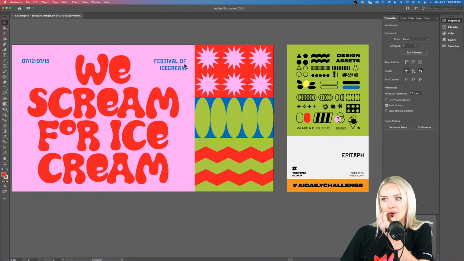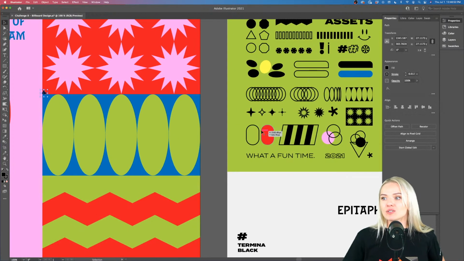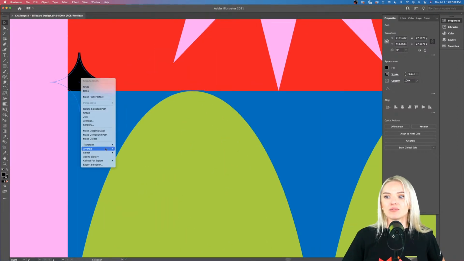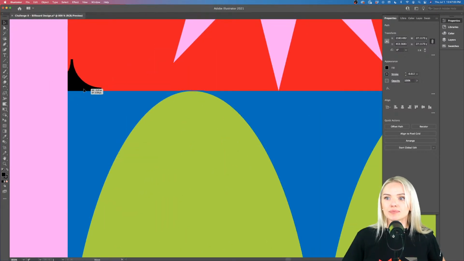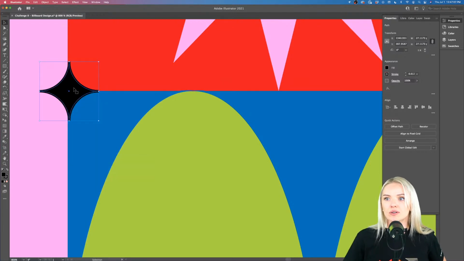All right, my friends, now we have some other design elements here going on the side, maybe some stars, and we can add those to our design to spice it up even more. It is already very spicy, but we can spice it up more. And I'm going to grab one of these stars. Again, I'm clicking on it, holding Option, and that's how I make a copy of my design. And I can right click, arrange, bring to front. Okay, there we go.